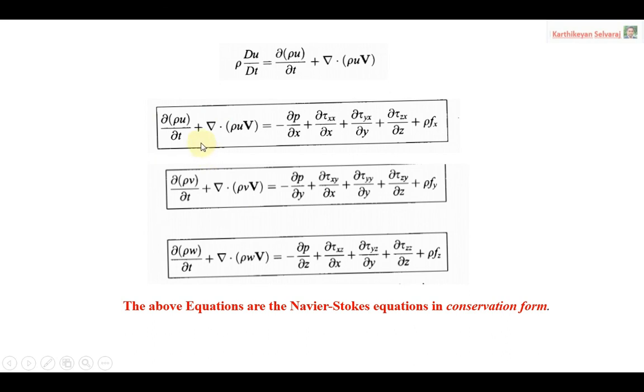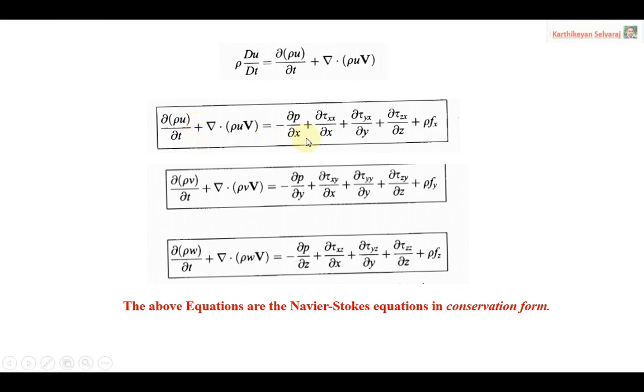So this is the Navier-Stokes equation for the conservation form. Conservation form means we are cancelling the bracket terms. Why are we cancelling? Because we are now considering the fluid element fixed in space, while when deriving the momentum equation we considered the fluid element moving along with the flow. By adopting the idea behind the continuity equation, we can automatically cancel the bracket term. Now the equation is for the fluid element fixed in space, and that is called the conservation form.